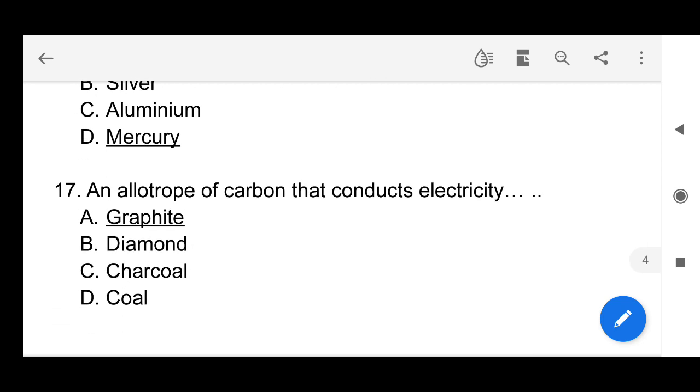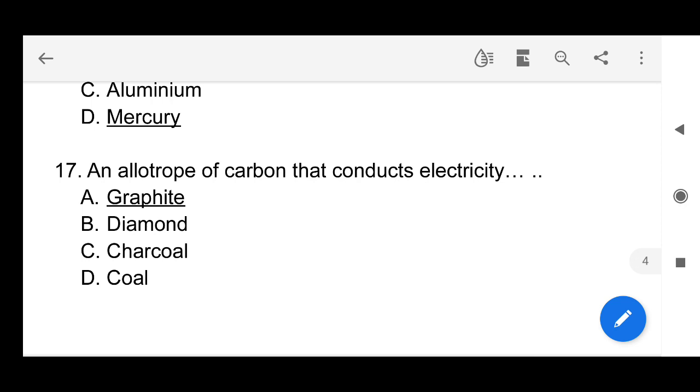Here the last question is, an allotrope of carbon that conducts electricity is graphite. So the others, diamond, charcoal and coal, these three are also allotropes of carbon, but they do not conduct electricity, only graphite. See here, carbon is a non-metal, still it conducts electricity in its graphite form.